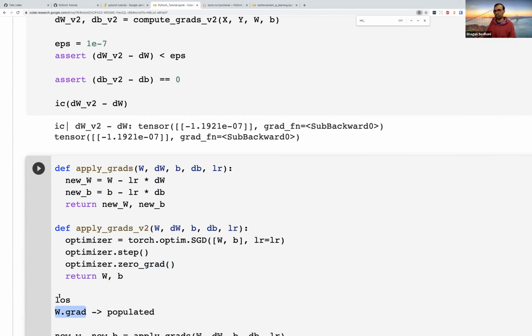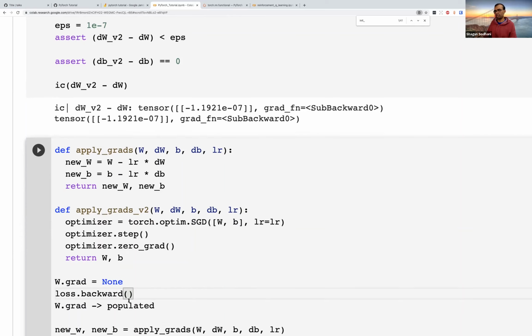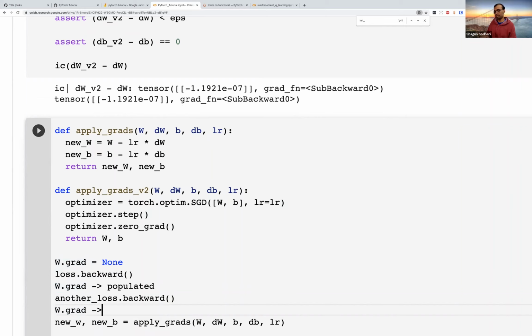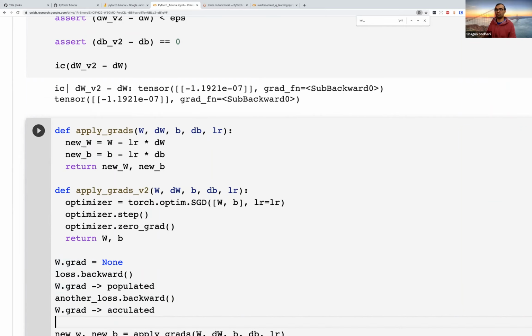Initially, w.grad would be None, or it would not exist. Then you do a loss.backward, and it would be populated. Now, what happens if I do another loss.backward? In that case, whatever the new gradients are, they would be accumulated into w.grad.